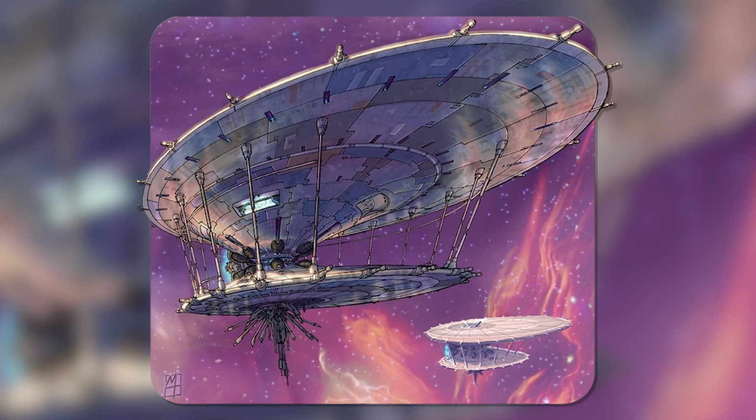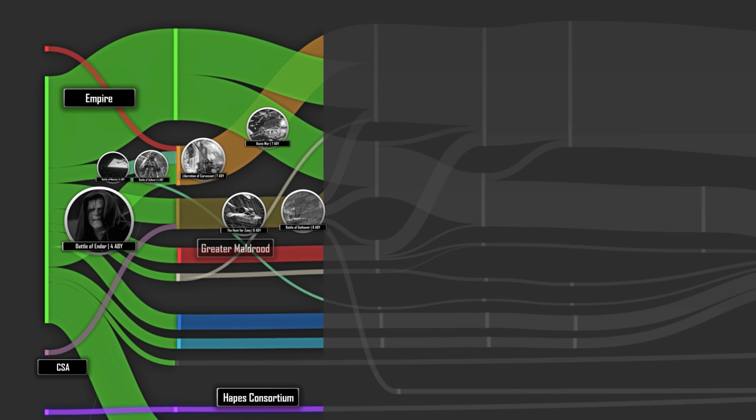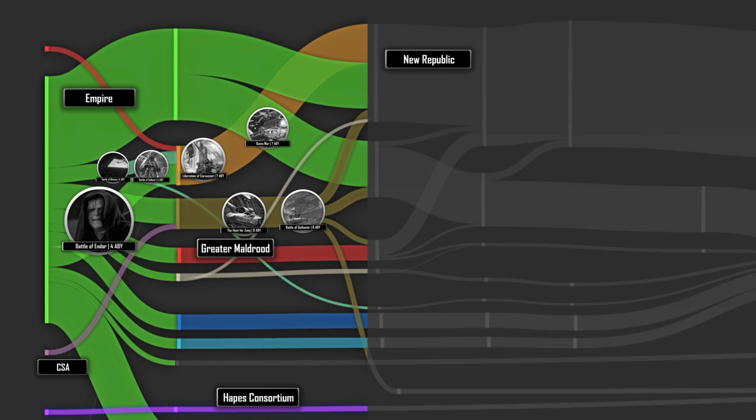Not only were the New Republic and Empire rushing to conquer as much as they could of Zsinj's territory, the Greater Maldrude now tried to swoop in, and the CSA eventually re-emerged as an independent entity we won't hear from for a few decades now as well, basically splitting Zsinj's territory four ways. There were still conflicts between those that were doing the carving.